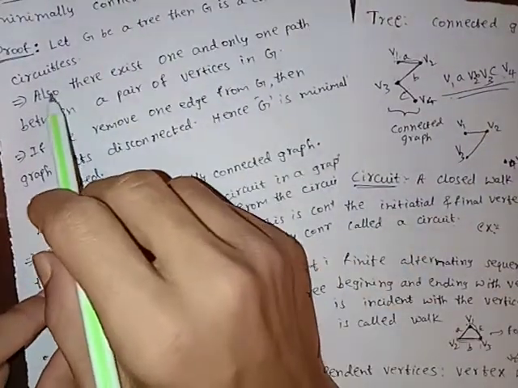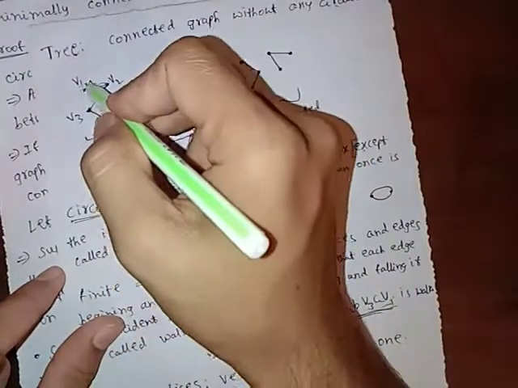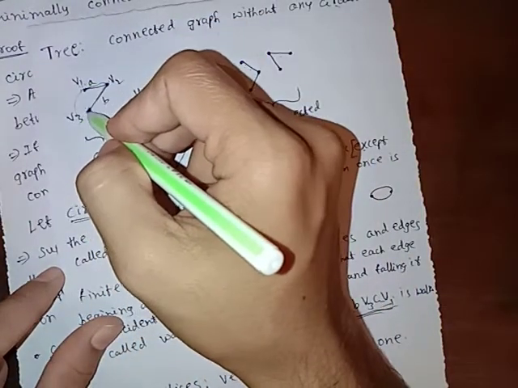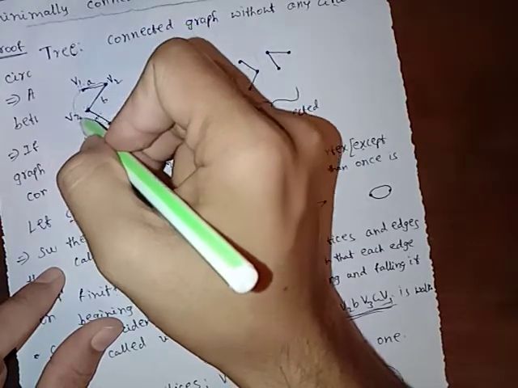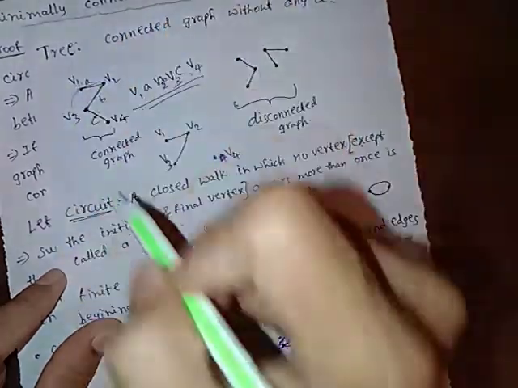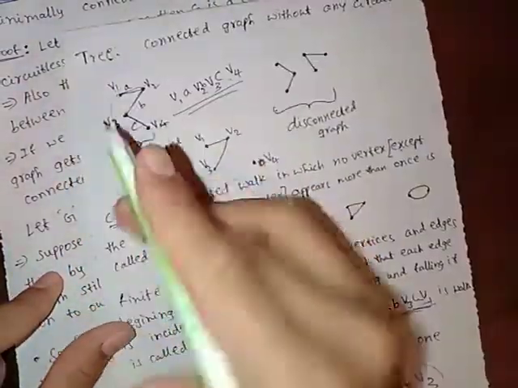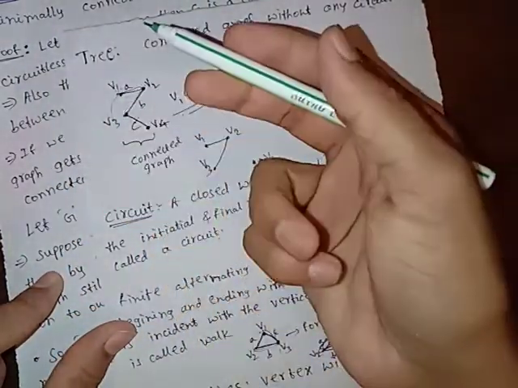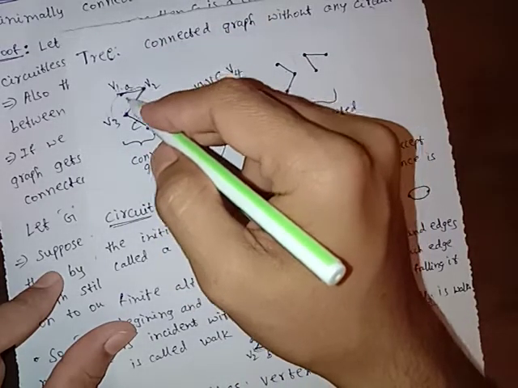If there exists more than one path, what does it become? The intersection of paths becomes a circuit. If from here to here there is one path, and there is another path from here, it forms a circuit. If there exists no path from here to here, that means it is disconnected. This edge does not exist.